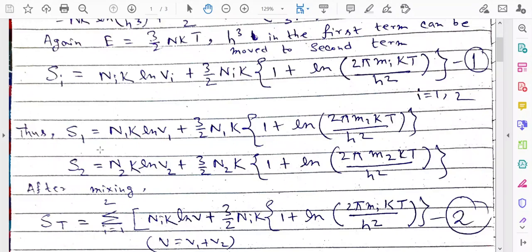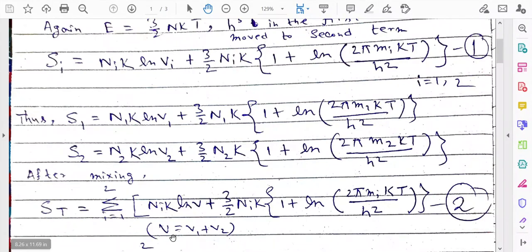Now after the mixing, what will be the value of the total entropy? How to find that? After the mixing, what will be the change? The change will be that as the two gases mix with each other, the new volume of the compartment will be V, that will be equal to V1 plus V2. So the new volume V will be V1 plus V2.